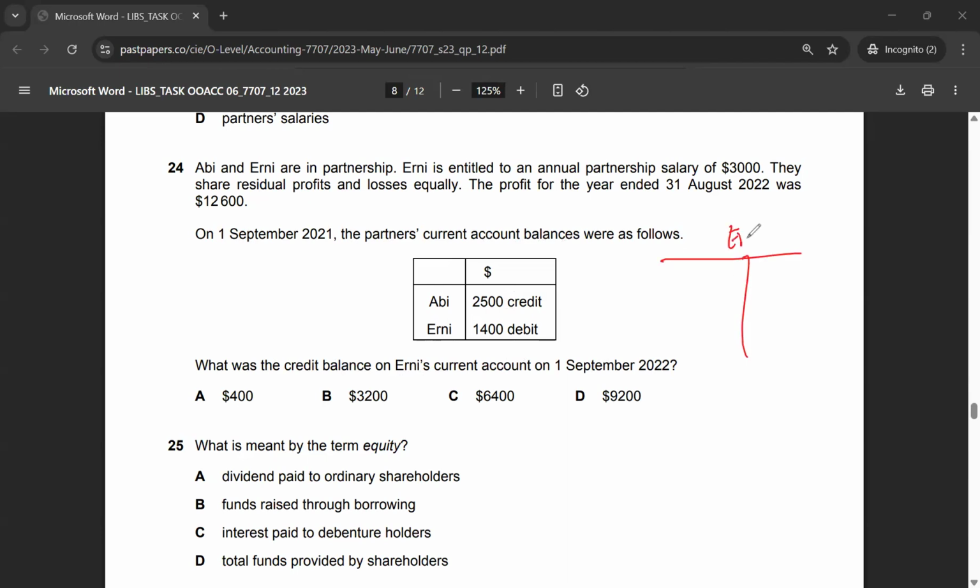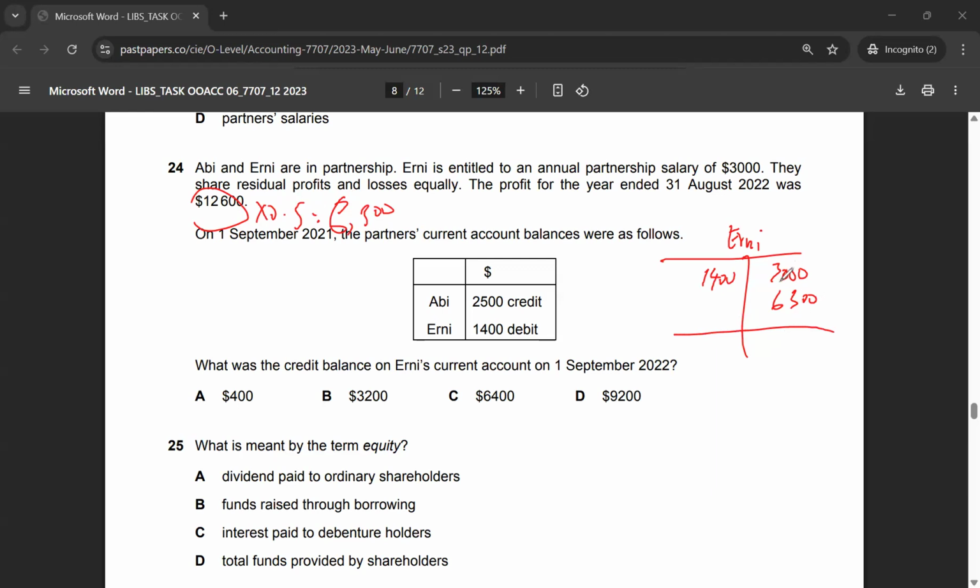So Ernie's opening balance was $1,400 on the debit side. It's a current account. We will add salary on the credit side, and then 50% of the profit would be $6,300. It's coming from here. So 12,000 times 0.5 should give me 6,300. And then we should have a credit balance on this side.